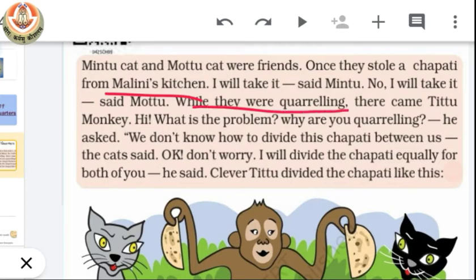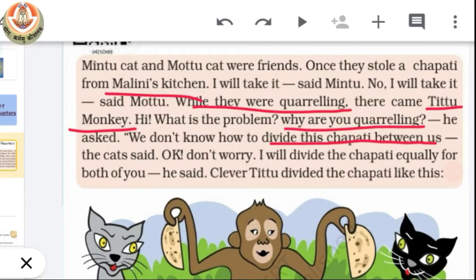Suddenly, when they are quarreling, Titu monkey arrived and he said, "Why are you quarreling?" So they explained to him that they don't know how to divide this chapati between them.